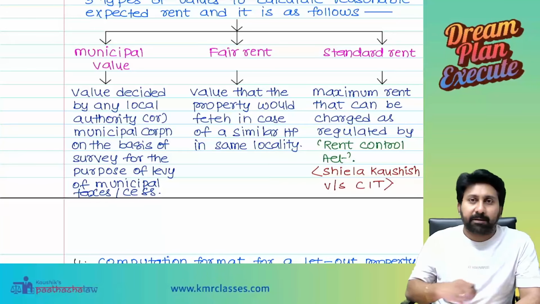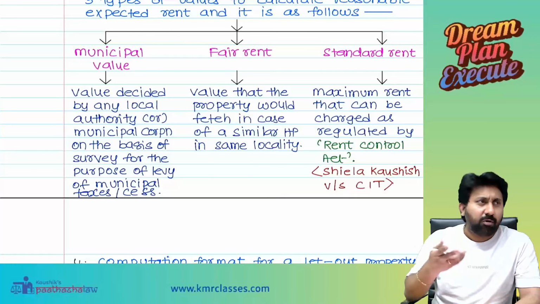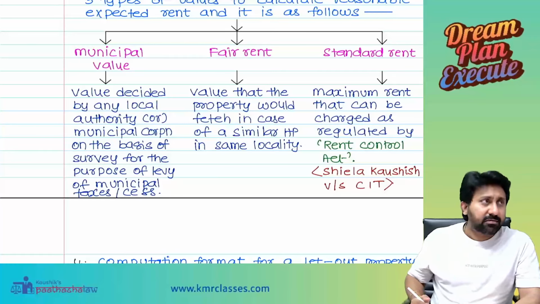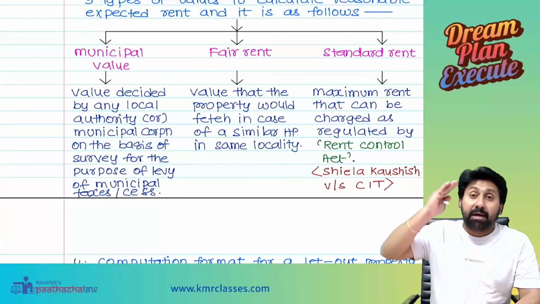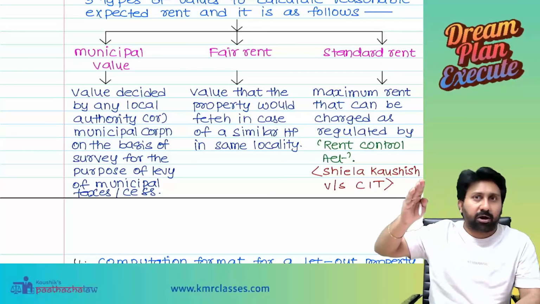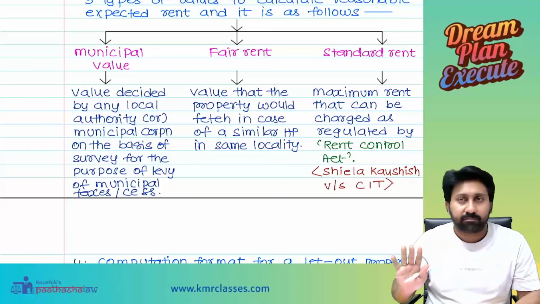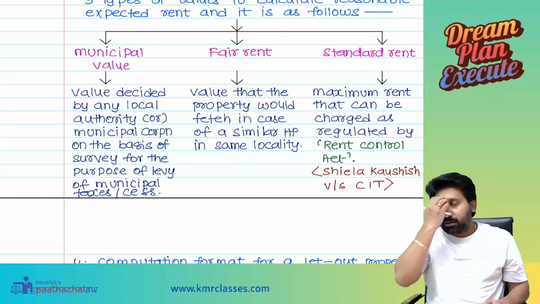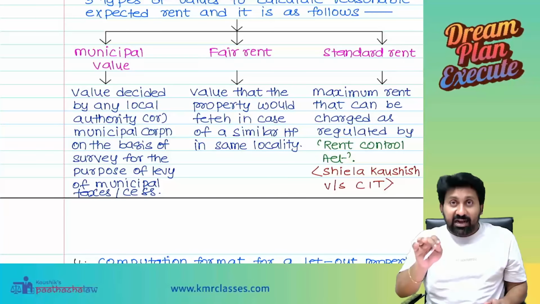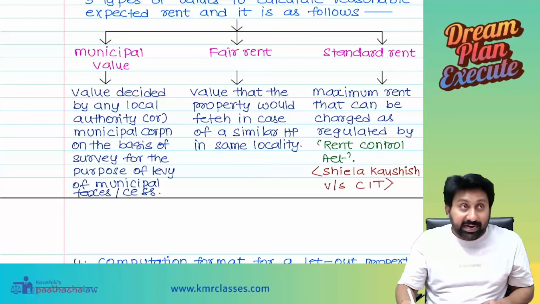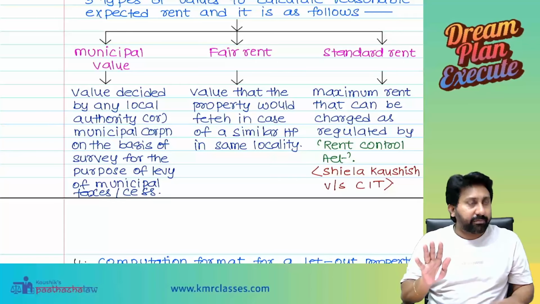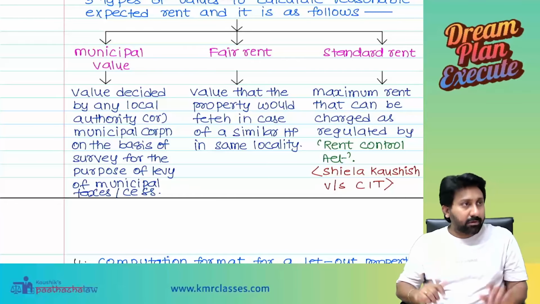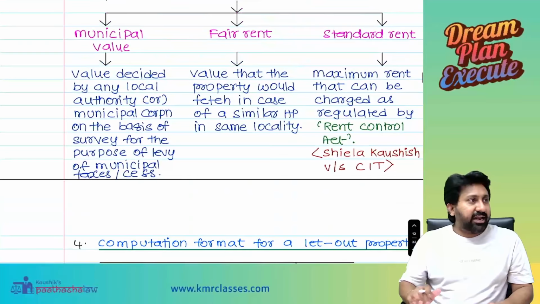Maximum retail price. What do you mean by maximum retail price? That is the maximum price at which you can sell the product. Beyond that, you cannot sell. Clear? Like that, the MRP concept applies to rent as standard rent. Understood? Yes, sir. Okay, done. So three rates are given.